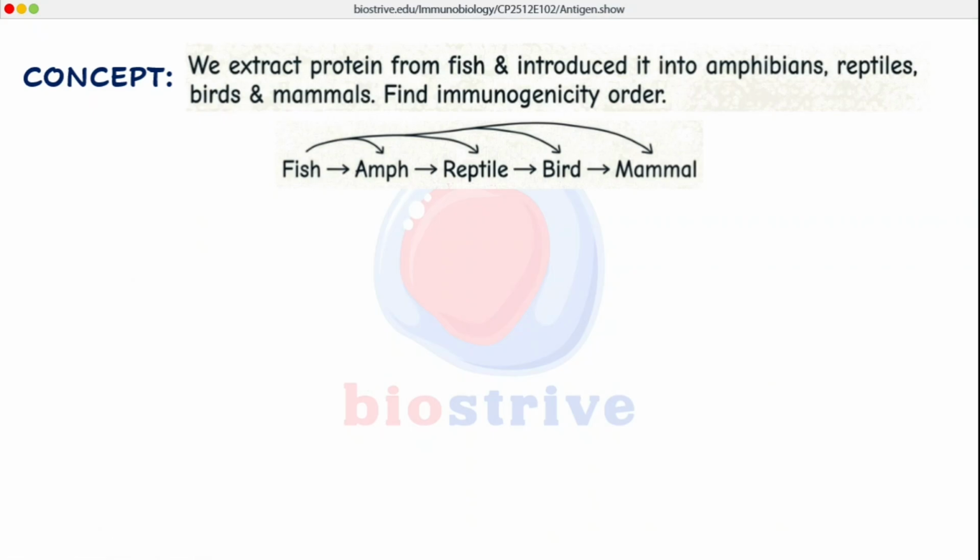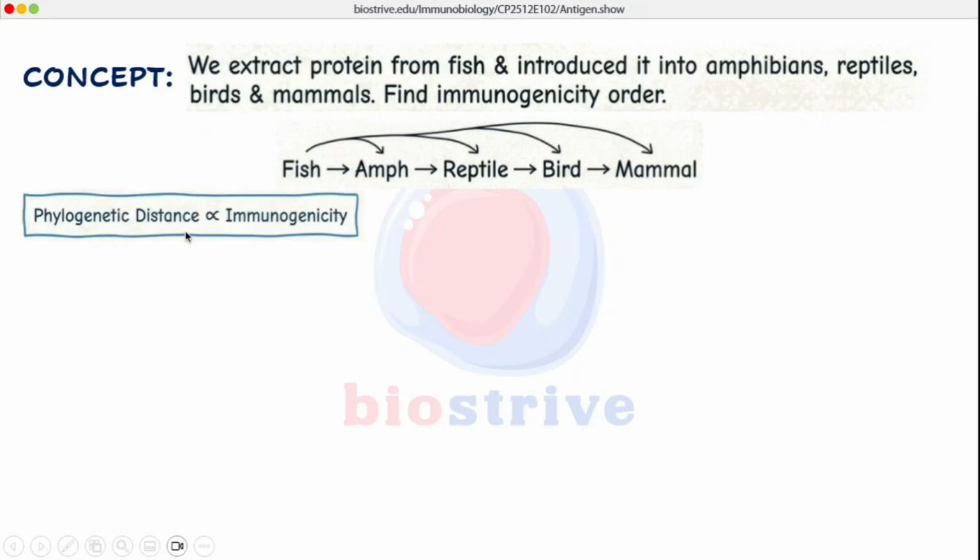Next concept is that we extracted different proteins from fish and introduced them to amphibians, reptiles, birds and mammals, and we have to find the order of immunogenicity in these different organisms. The concept here is the greater the phylogenetic distance, the greater the immunogenicity. So phylogenetic distance is directly proportional to immunogenicity, so mammals will have the maximum immune response against fish protein, followed by birds, followed by reptiles and amphibians.